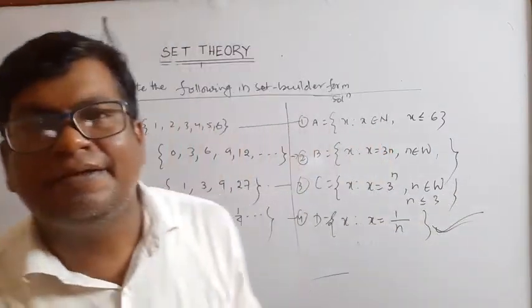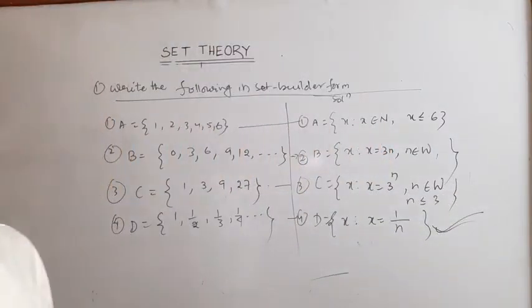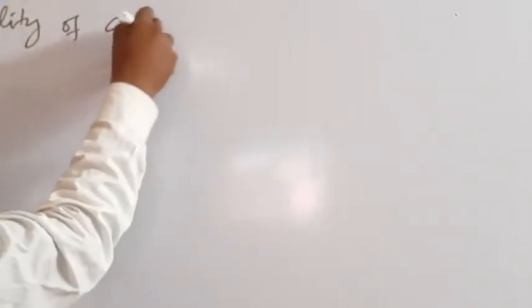Okay. Now cardinality of a set. Cardinality of a set means the number of elements present in the set.